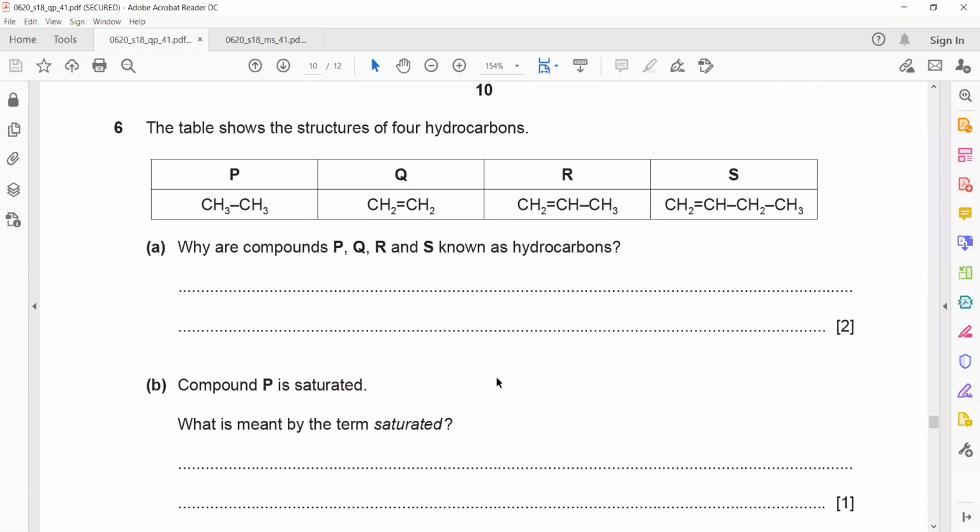Basically you have to write a definition for this: because they contain carbon and hydrogen only. The word only is the important thing, because if you just mention carbon and hydrogen, you should use the term only to get the second mark. It's giving 1 mark.